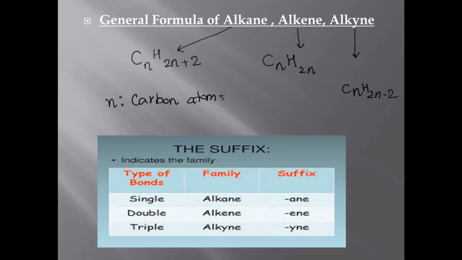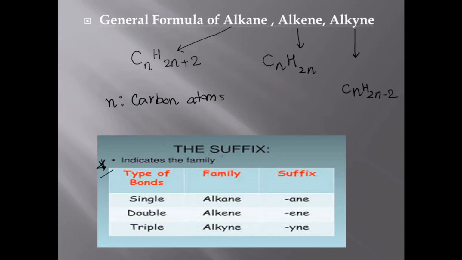Subtract 2, it becomes CnH2n. Subtract 2 and that becomes the general formula of alkyne, CnH2n-2. We shall study in this particular video how the chemical formulas, the molecular formulas of alkane, alkene, alkyne are formed by this general formula. This is really very important.